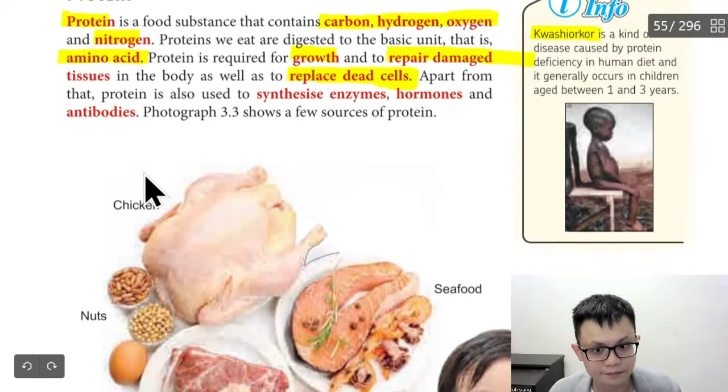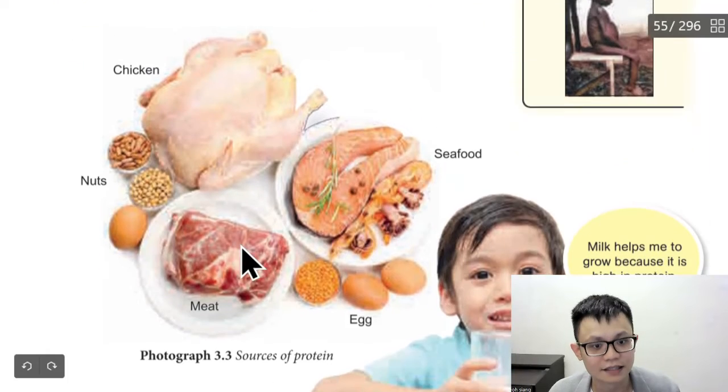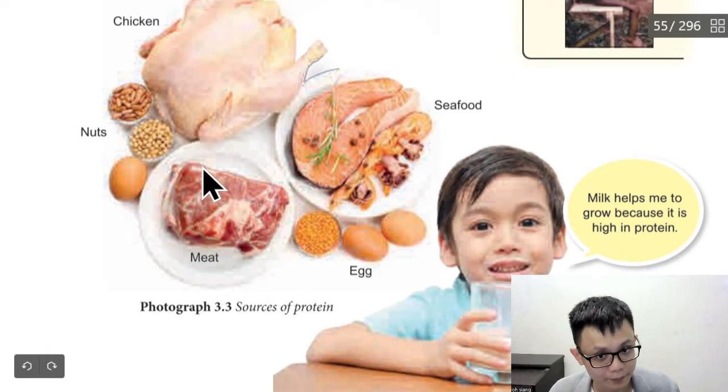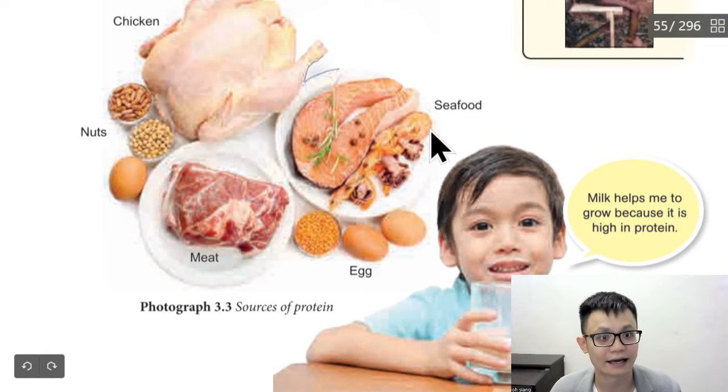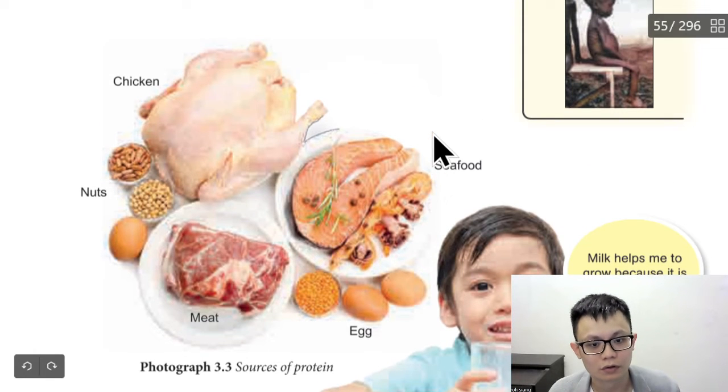Protein. So you need to eat a lot of chicken, red meat, white meat, nuts, eggs, and seafood. So it depends.